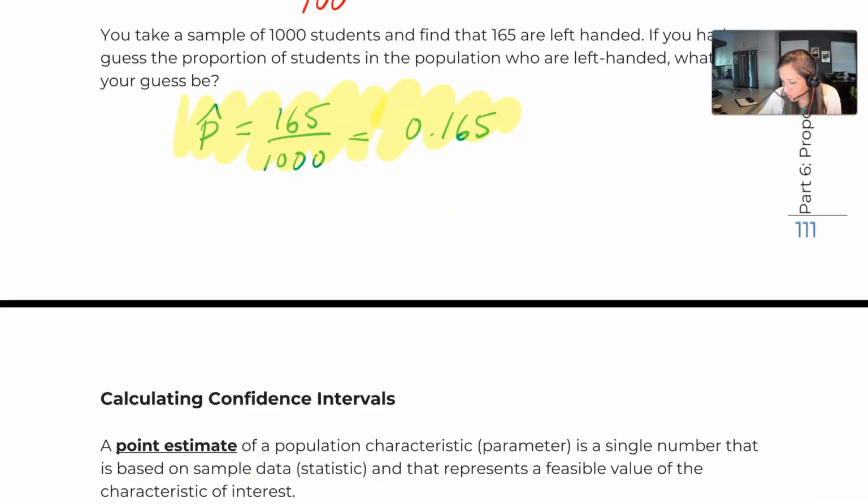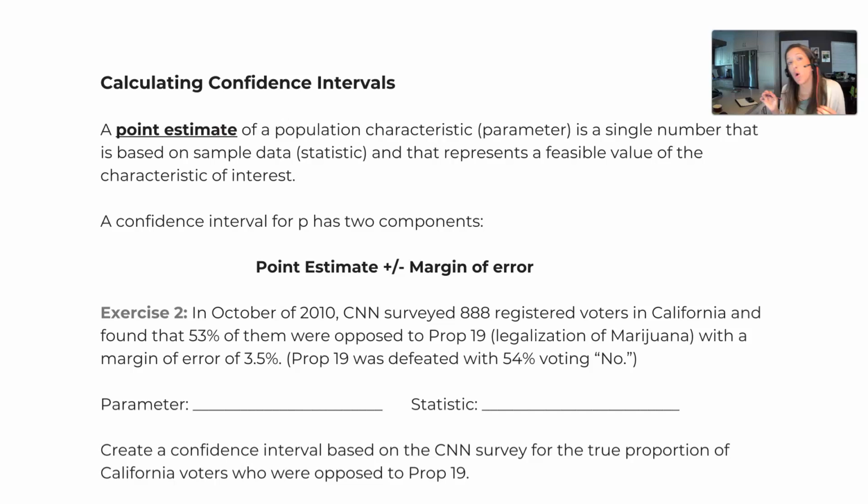This is why when we're calculating a confidence interval, we need more than just one value to estimate it, because with one value, I can make myself seem really accurate by just adding more decimal places, right? If I said I think the proportion of left-handed people is 0.1732, you're going, oh, she must have a lot of information. And in reality, I'm just making up numbers. So we need a way to show that certainty. And that's what a confidence interval allows us to do, to have a point estimate as well as a margin of error, like how much error we could expect around that estimate.